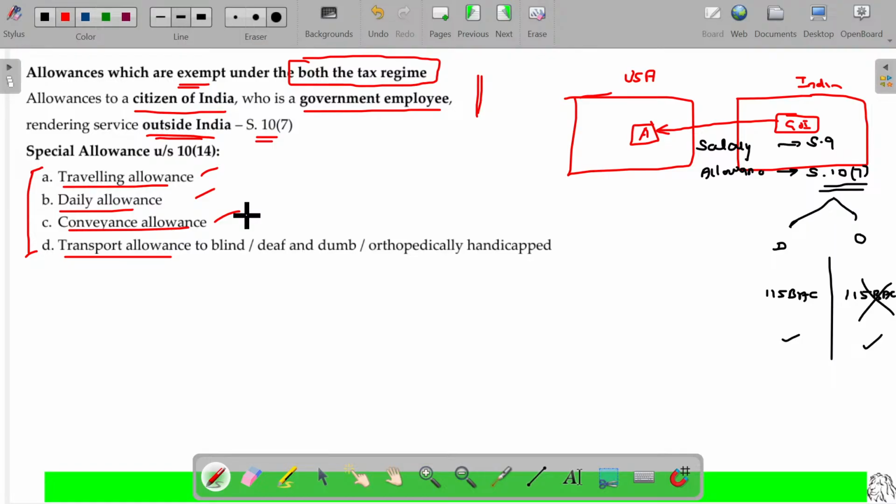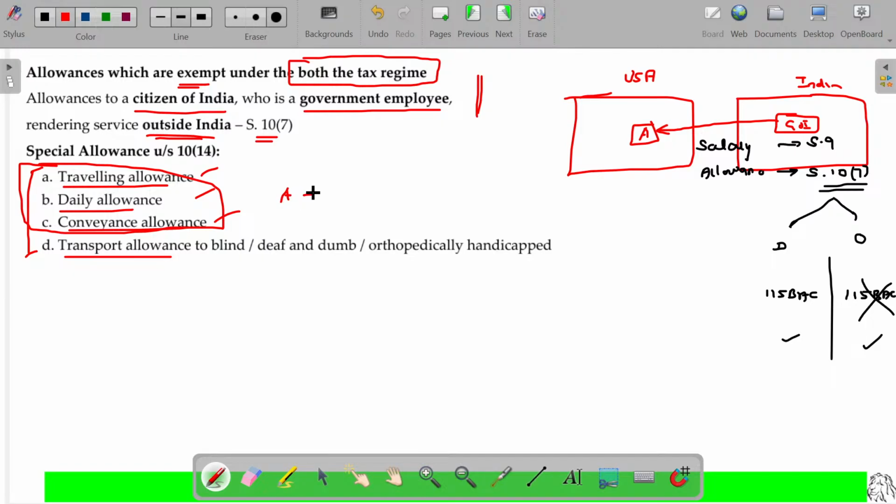It's additional to the regular work or maybe part of work. While doing so, you get some helpers, an assistant or coolie, and you pay some money for that. Whatever you spend for performing the official duty, if you are getting any benefit from the company, that will be called conveyance allowances or reimbursement. It's a matter of reimbursement only. These three allowances are merely reimbursement.